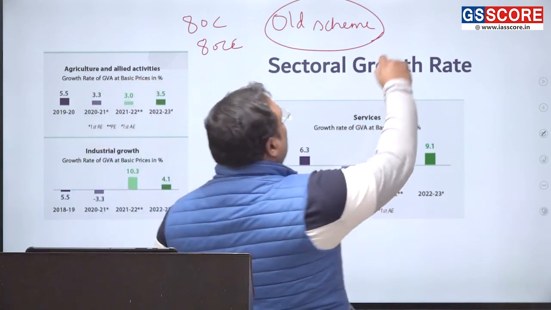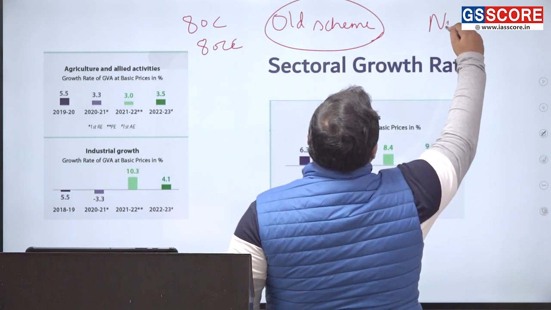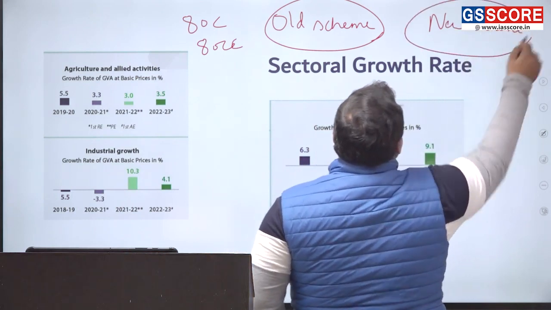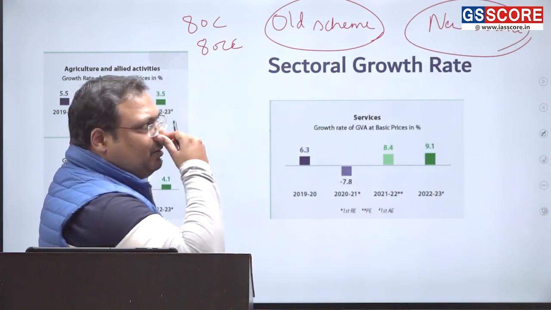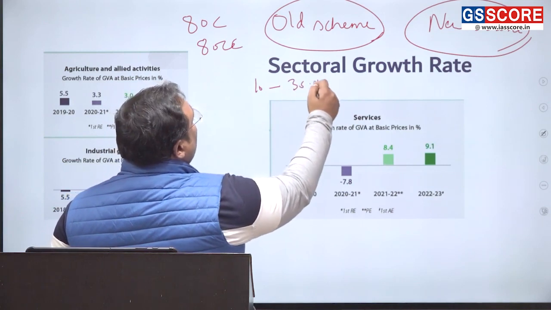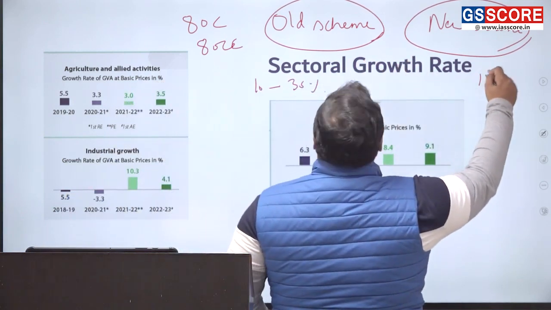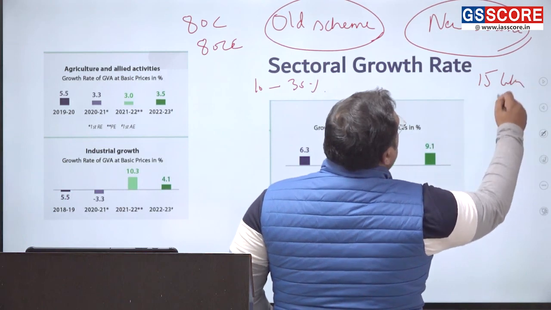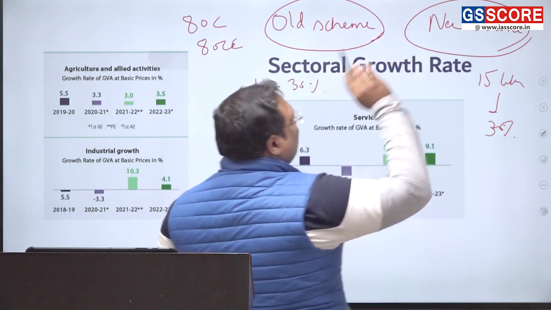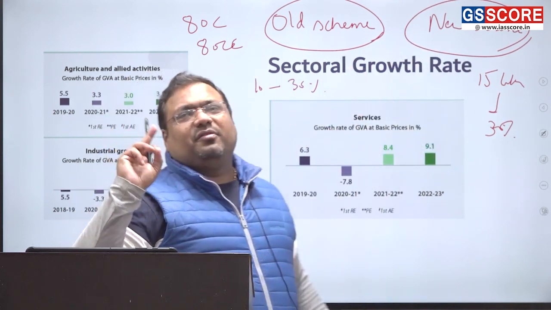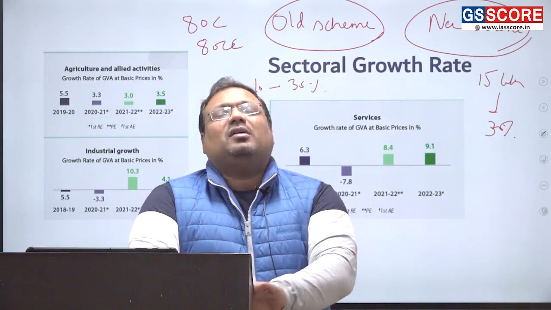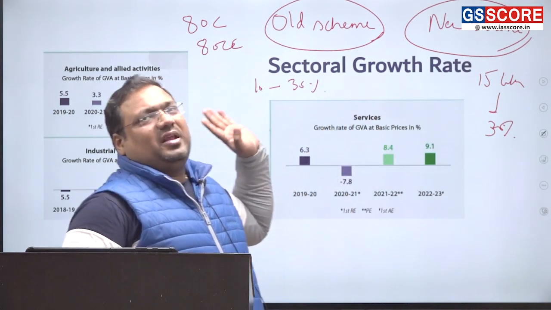The new scheme does not give you any incentive. In the new scheme, the tax rate is less. Okay? For example, in the old scheme, above 10 lakh rupees, you have 30% tax. But in the new scheme, it is above 15 lakh rupees that you have 30% tax. So that means over here you pay less tax already. If your income is 15 lakh rupees, you save more in the new scheme rather than the old scheme. This is what government is saying.